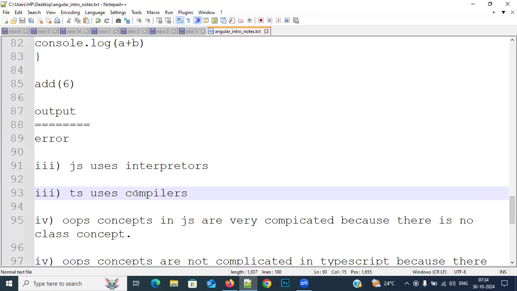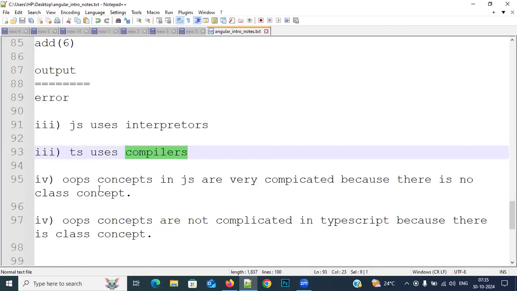But what will compilers do? A compiler reads the entire program, and whenever it finds errors, it displays all the errors at once. That means if lines 2, 4, 6 have problems, it displays all of them. I will show you this practically as well. Okay, everybody? So this is the third difference. Then what is the fourth difference?